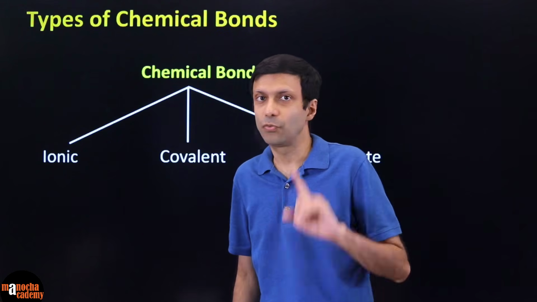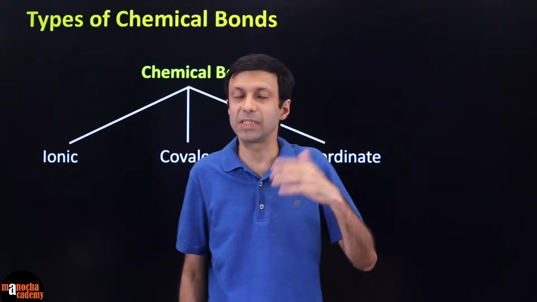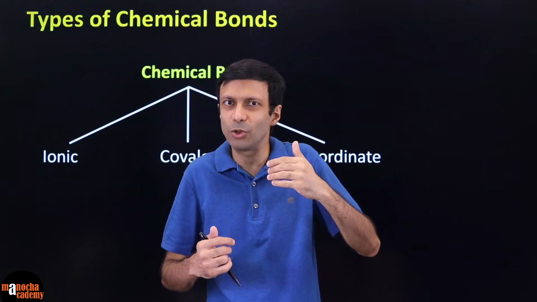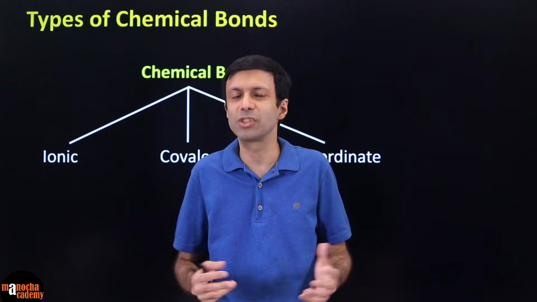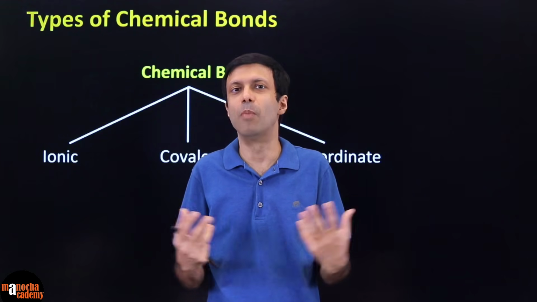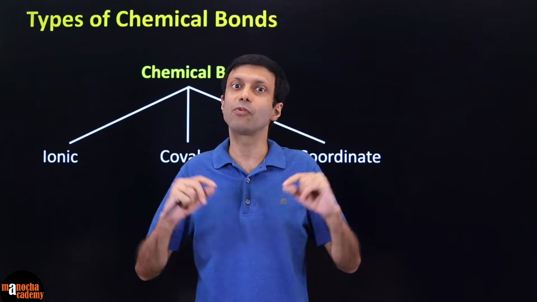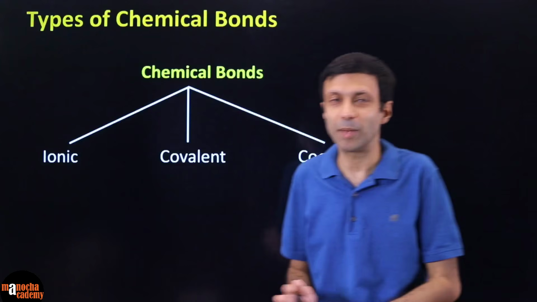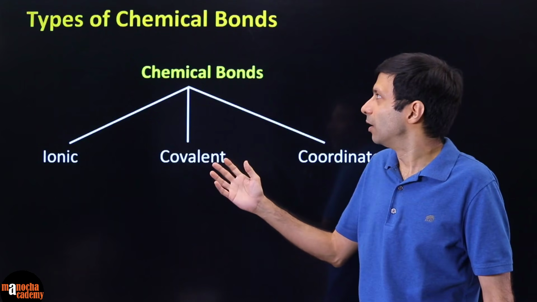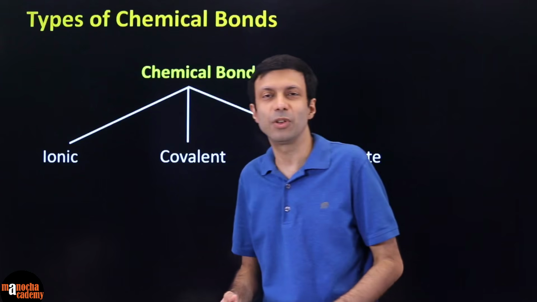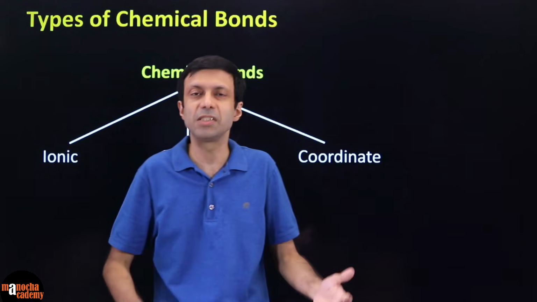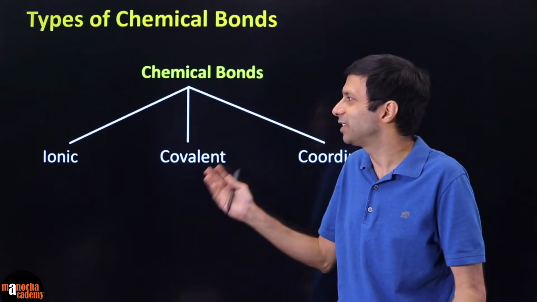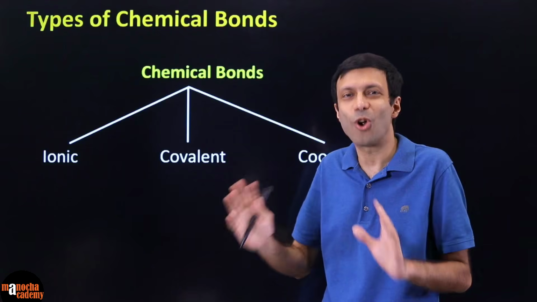So we know that atoms form bonds for stability, to become stable. And we'll see how they do that, because if they do not have the duplet or octet, then they will gain, lose or share electrons. So they will form these chemical bonds. But chemical bonds are of different types. The bonds are not of the same type. Just like in life, in relationships, you have brother, sister, cousin, friends, husband, wife. Same way over here, bonds in atoms are not only one type.